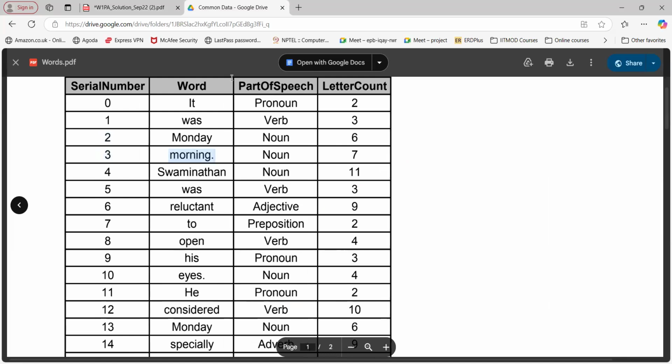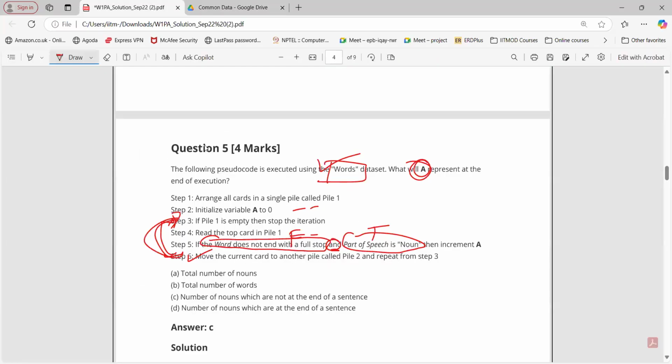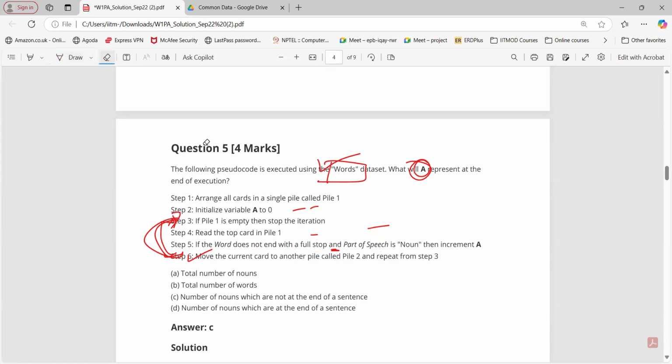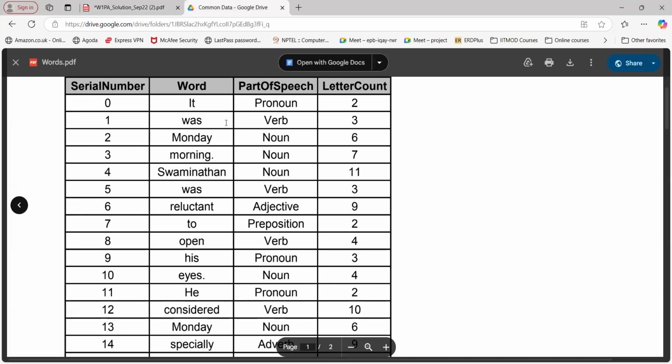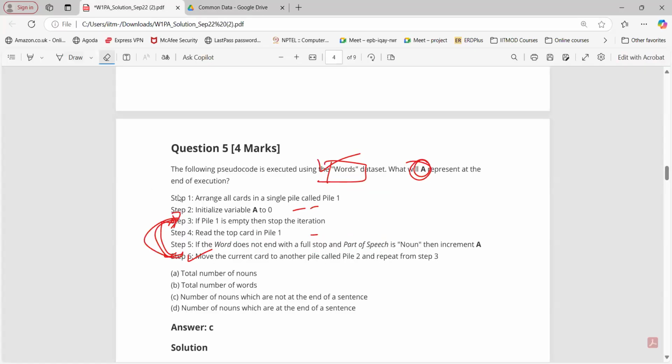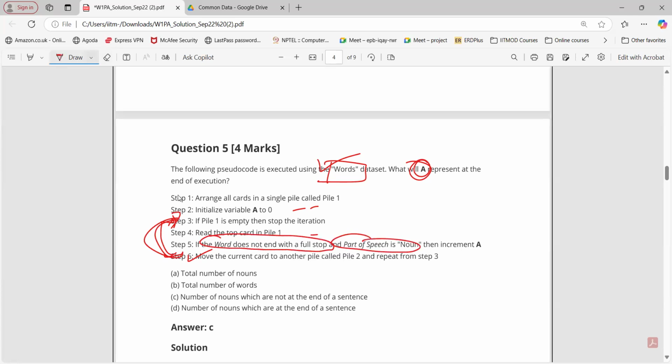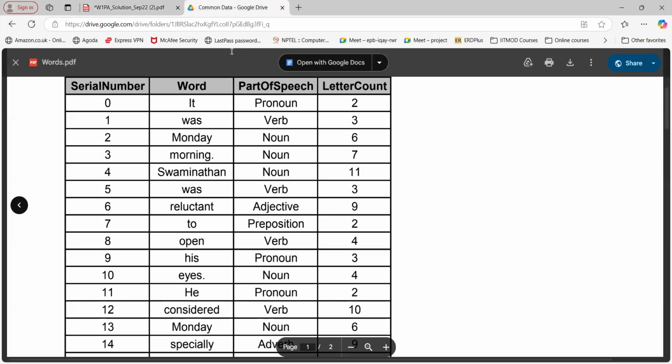Now what about this "morning" and the dot here? Full stop. This will satisfy. Both the conditions will be true. Now here if you observe, morning has part of speech noun. So this is true and this is also true. So true and true is true. Now we are going to increment A. So that will be 0 plus 1, 1 here, right? Then we are moving that card to pile 1. Again, we are following the same process here.